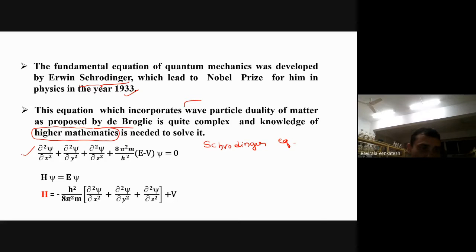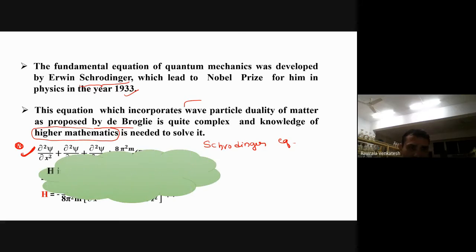This one you need to remember from the examination point of view, for multiple choice questions. What is the Schrodinger equation? They will ask only that, so you need to remember this equation. This you study only at the higher level. In this 11th class, we don't have the derivation part. Let me see what these things are actually.